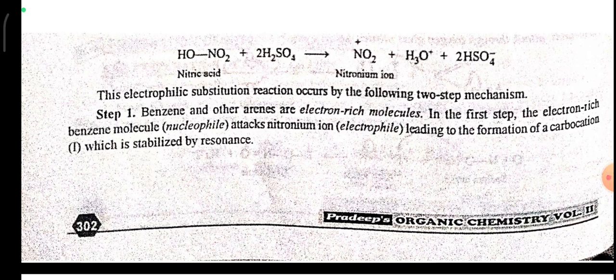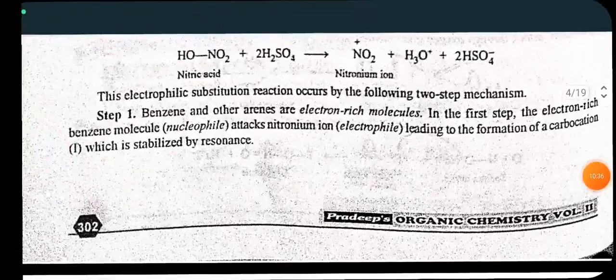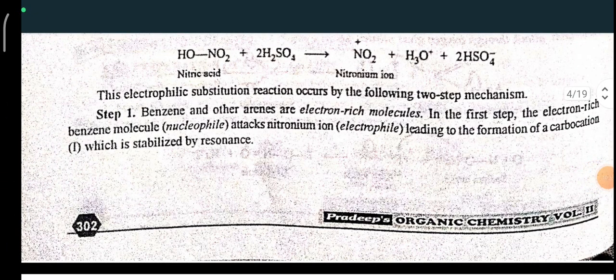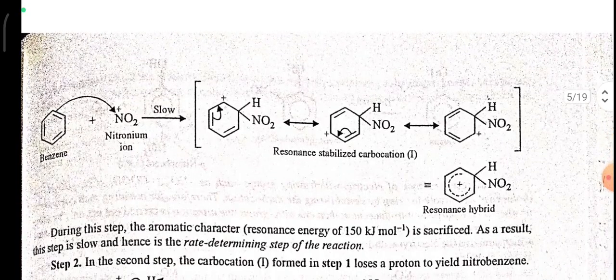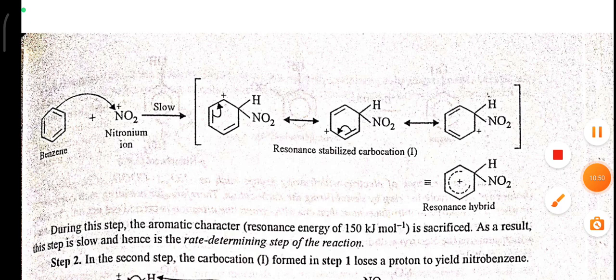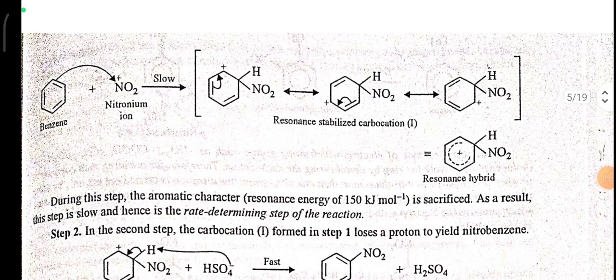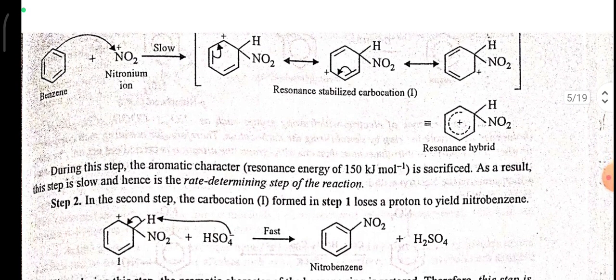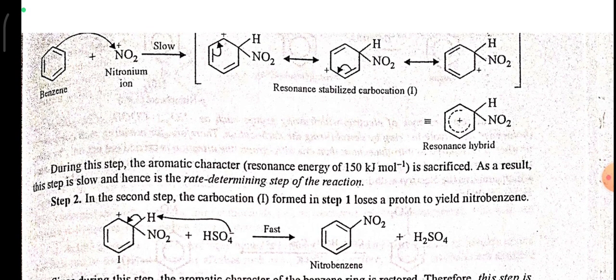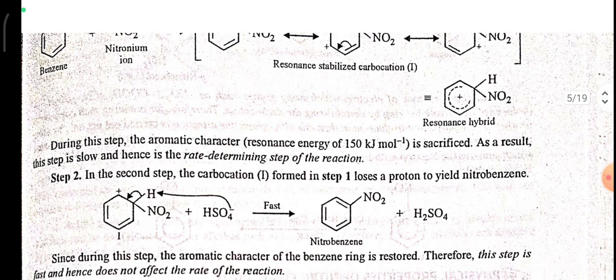First step: benzene and other arenes are electron-rich molecules. In the first step, the electron-rich benzene molecule, the nucleophile, attacks the nitronium ion electrophile, leading to the formation of carbocation 1, which is stabilized by resonance. During this step, the aromatic character, resonance energy of 150 kJ per mole, is sacrificed. As a result, this step is slow and hence is called the rate determining step of the reaction.